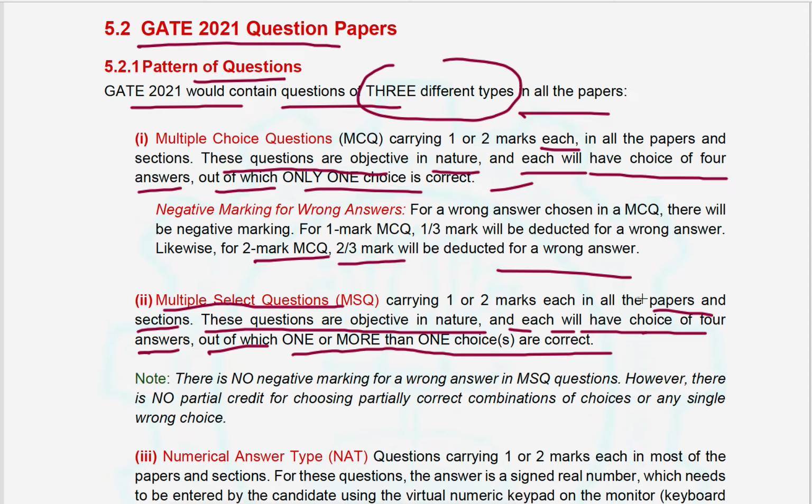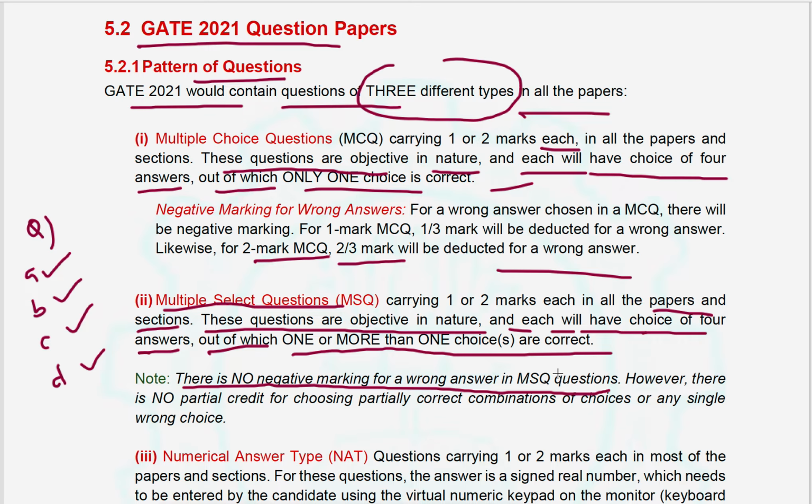That means if the question has four options, A, B, C, D, we can expect one answer, two answers, or more than one choice. That means we can expect three options also, and we can expect four options also. So that is multiple select questions. And one more important note is that there is no negative marking for a wrong answer in MSQ questions.